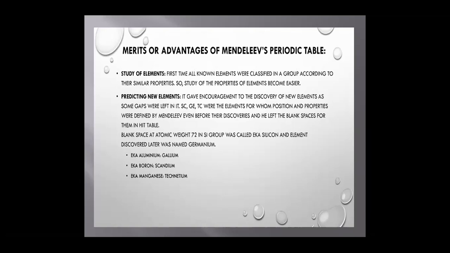This table encouraged the discovery of new elements, as some gaps were left in the table. For example, scandium, germanium, and technetium were elements whose positions and properties were defined by Mendeleev even before their discoveries, and he left some blank spaces for them in the periodic table. The blank space at atomic weight 72 in the silicon group was called Eka silicon, and the element discovered later was named germanium.